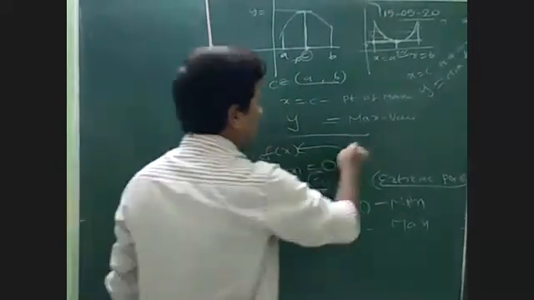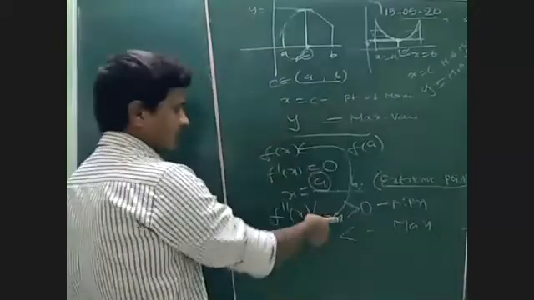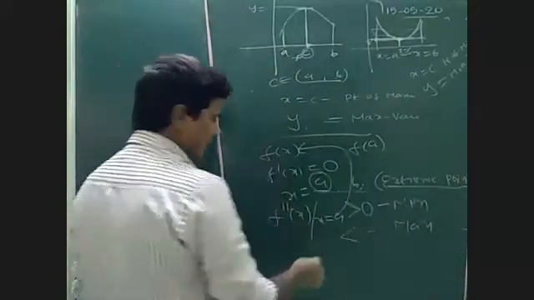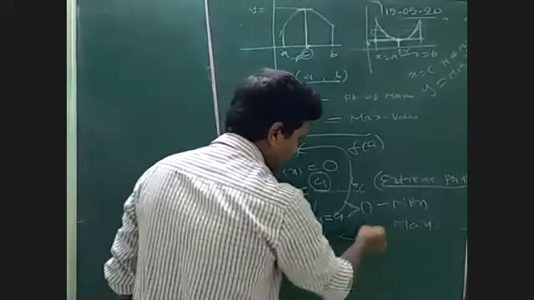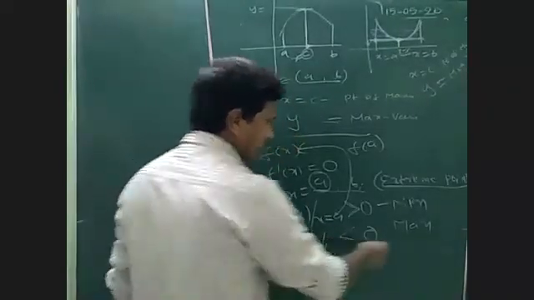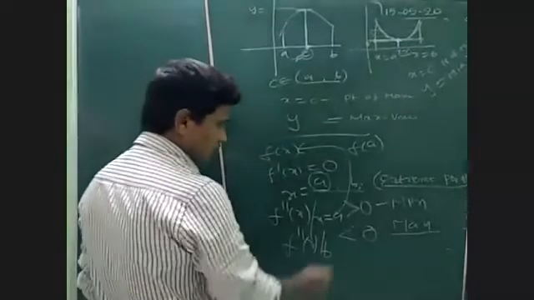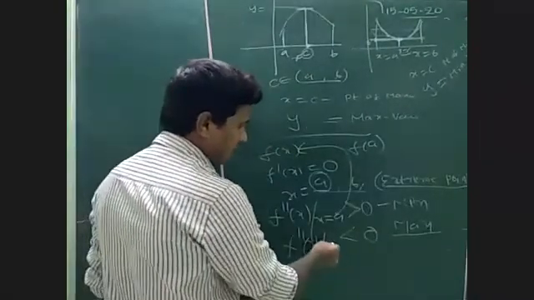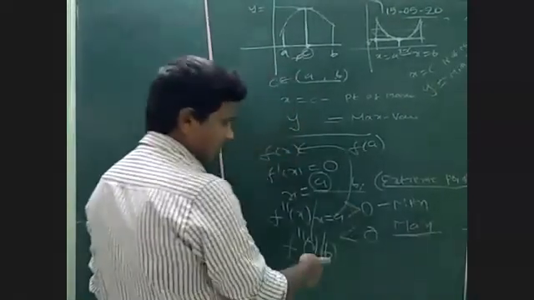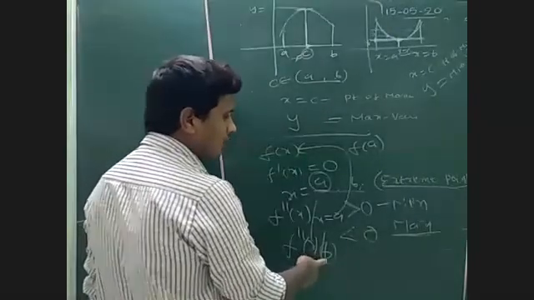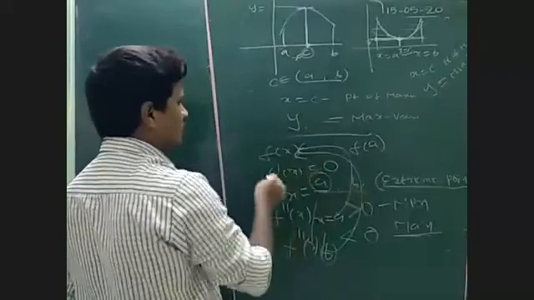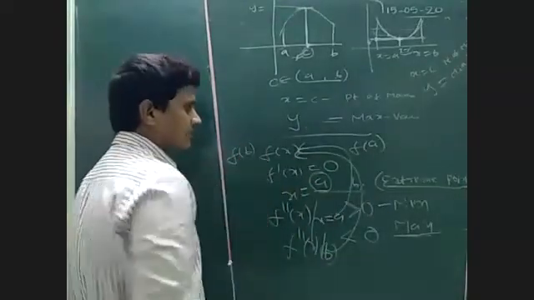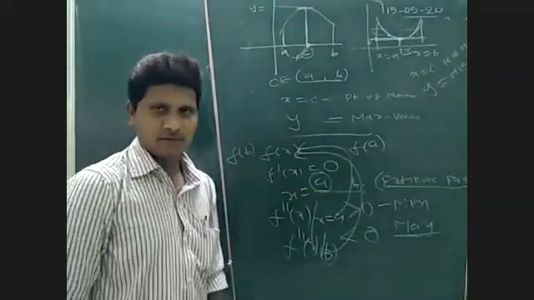The minimum value is given by f of a, substituting this value in the function. For example, f double dash of x at b, we got less than 0. Less than 0 means maximum. So at the point b, the function has a maximum. So b is called the point of maximum. Substituting this b value in the given function, f of b is the maximum value. Okay.